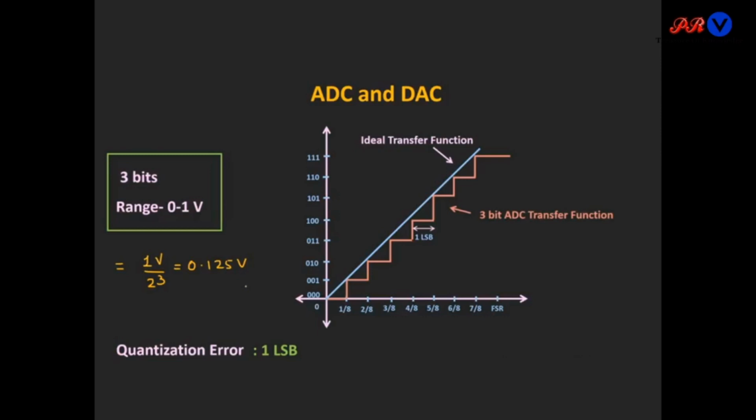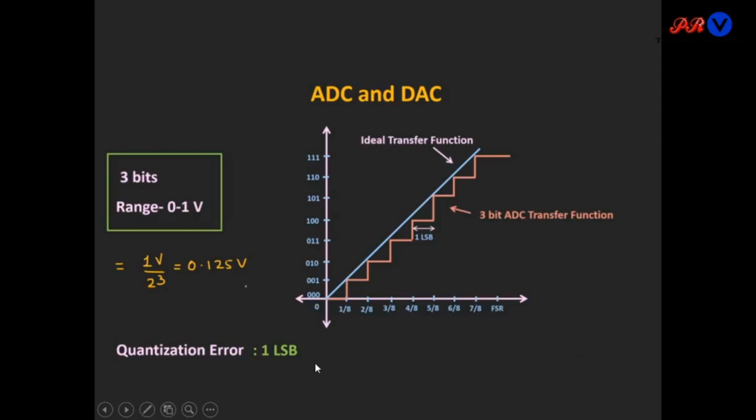Due to this quantization process, an error is introduced in the output of the ADC, and this error is known as the quantization error. For a 3 bit ADC with the 1 volt range, the quantization error is equal to 0.125 volt, or in general, irrespective of the number of bits and the reference voltage, it can be defined in terms of the LSB, 1 LSB.